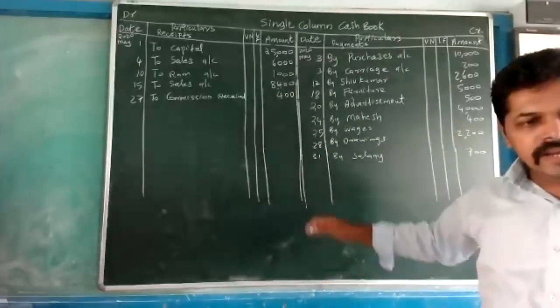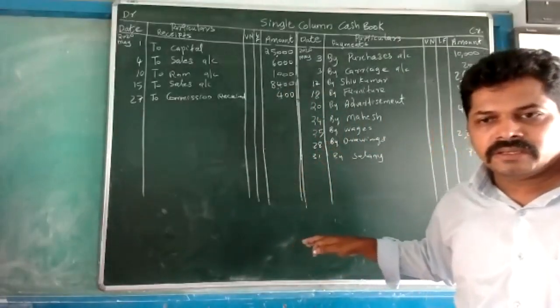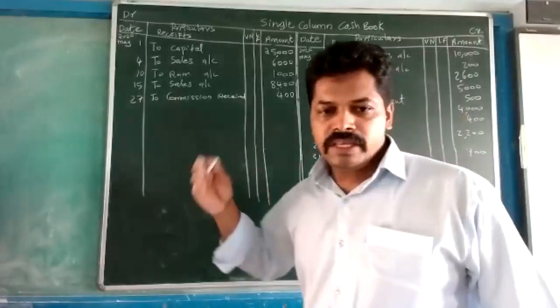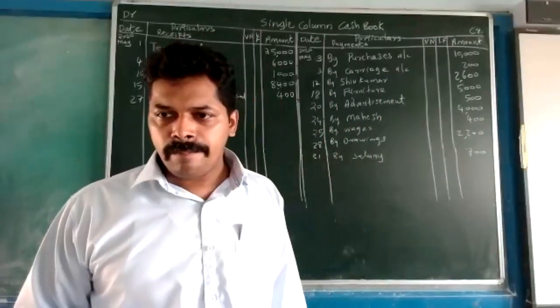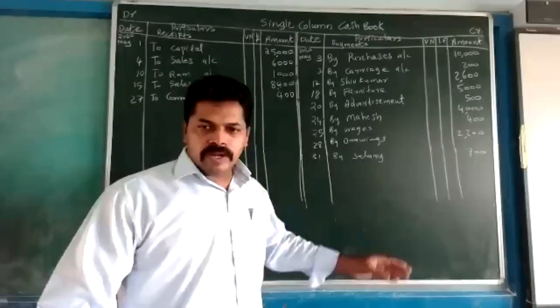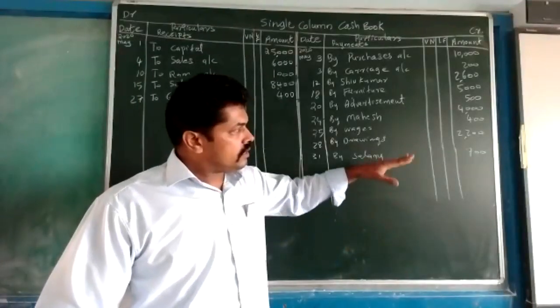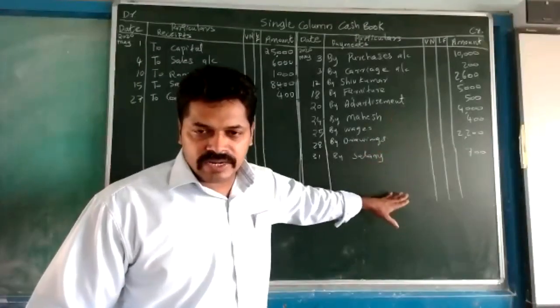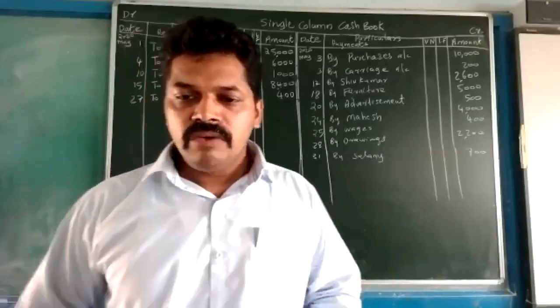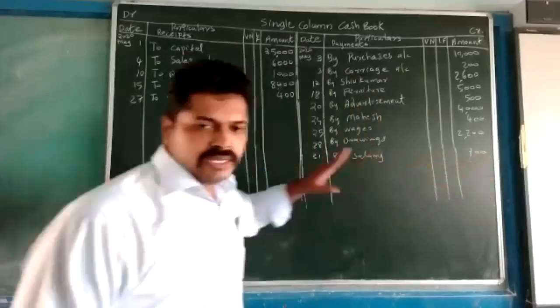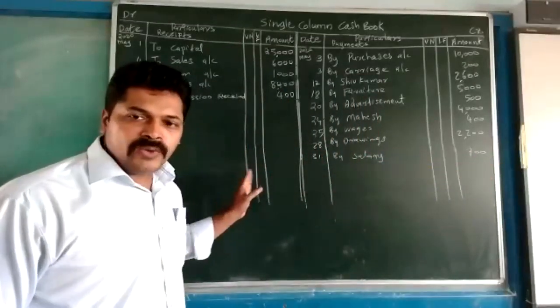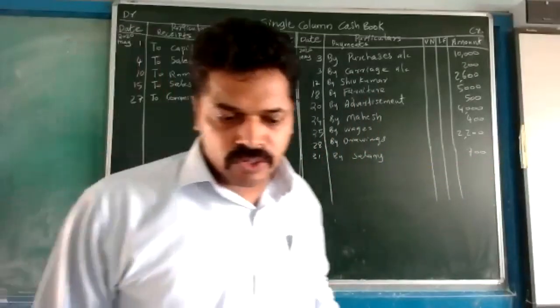Then after entering the transactions, one more thing is there. This is known as totaling and balancing. After making all the entries we have written here, the next process is we have to do the totaling of both the sides. This side totaling and this side totaling we have to make, and we have to find out how much balance is there or not.